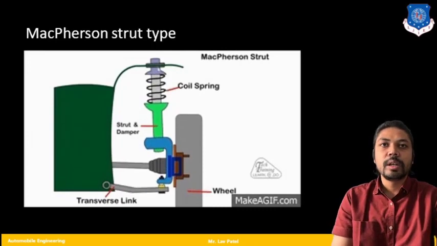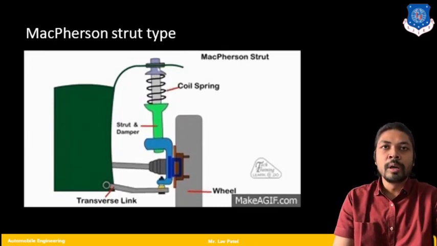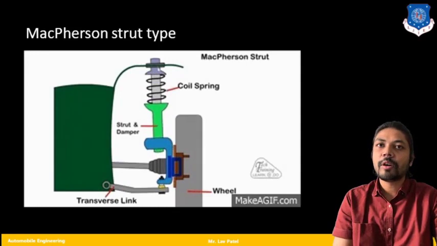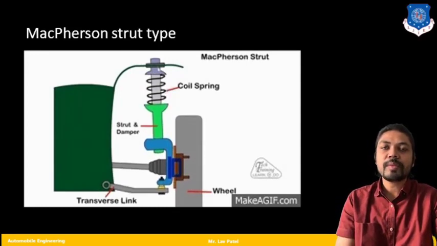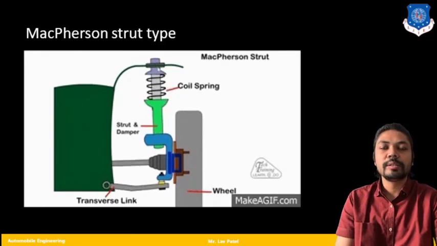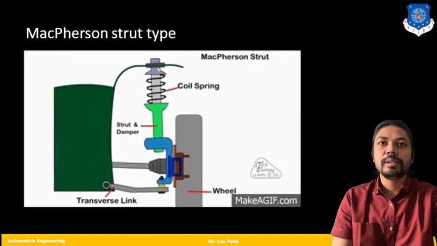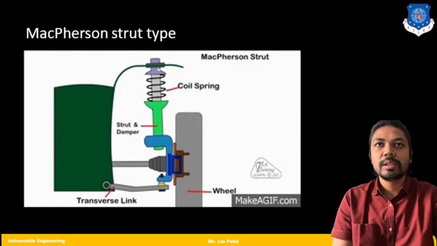This is connected with the bearing to the wheel hub, and due to that my axle is not going to come out. So this is the example of MacPherson strut type, which is an independent type suspension system. Basically the coil spring is used to comfort the driver or to comfort the ride. So this is my strut and damper portion.